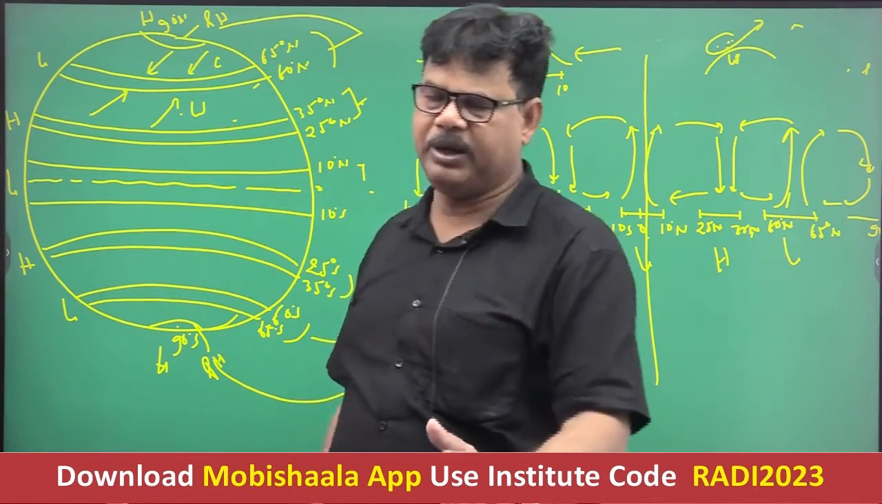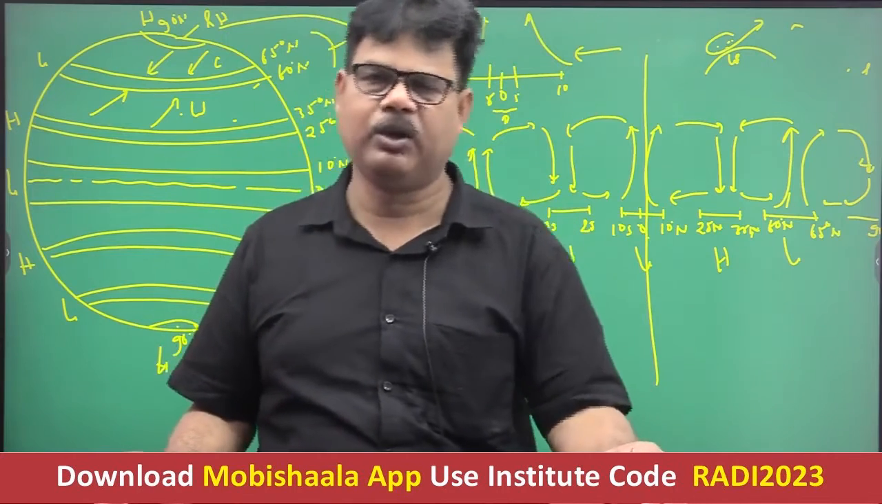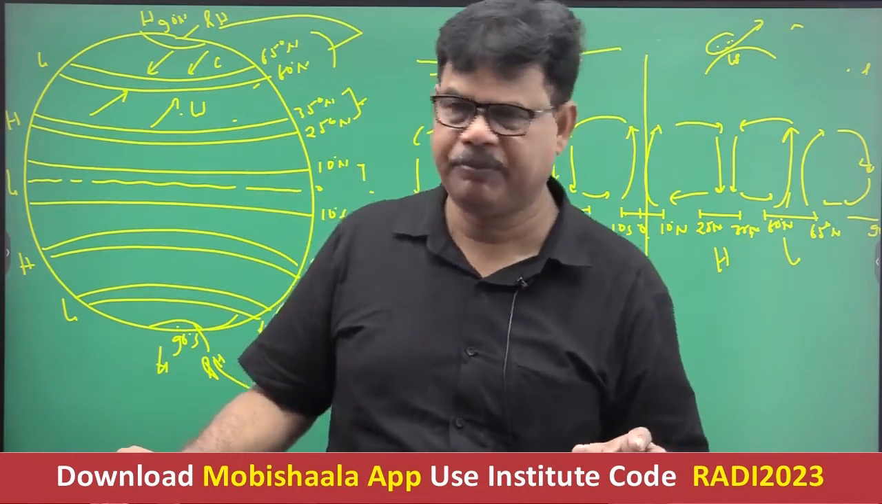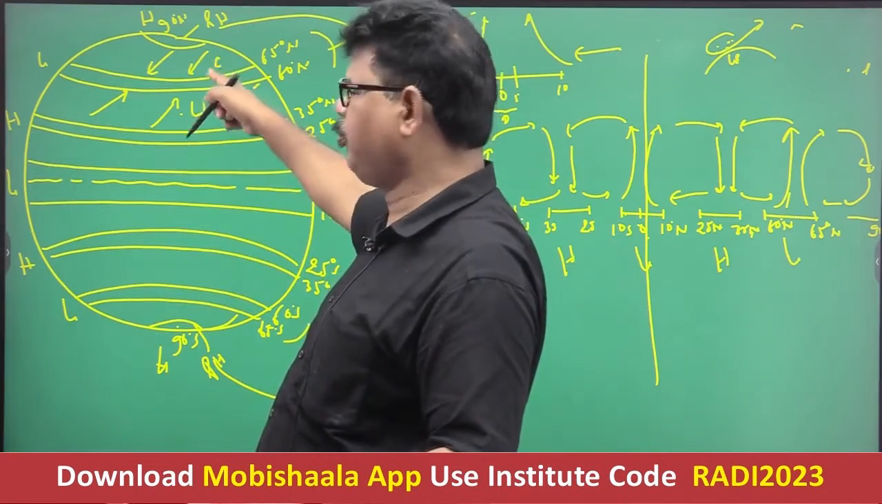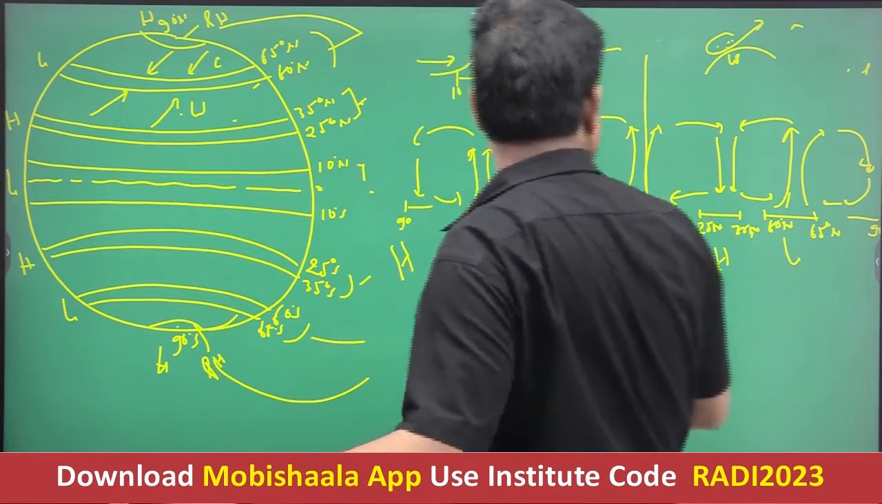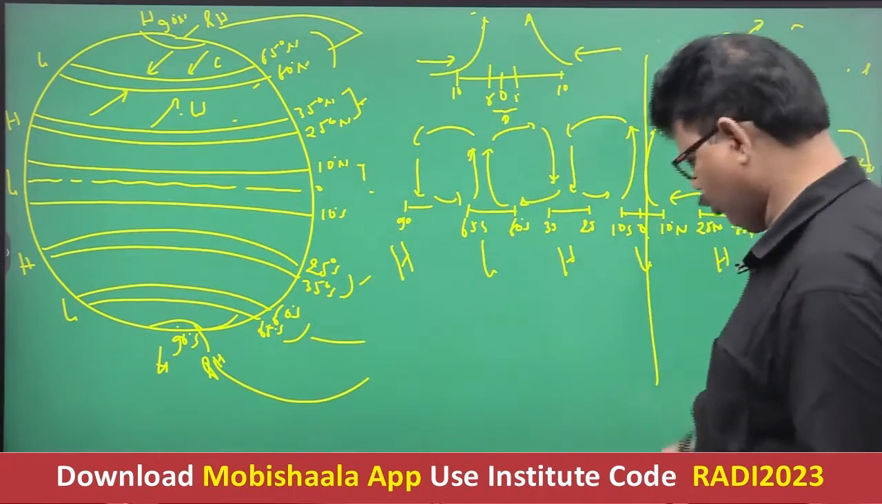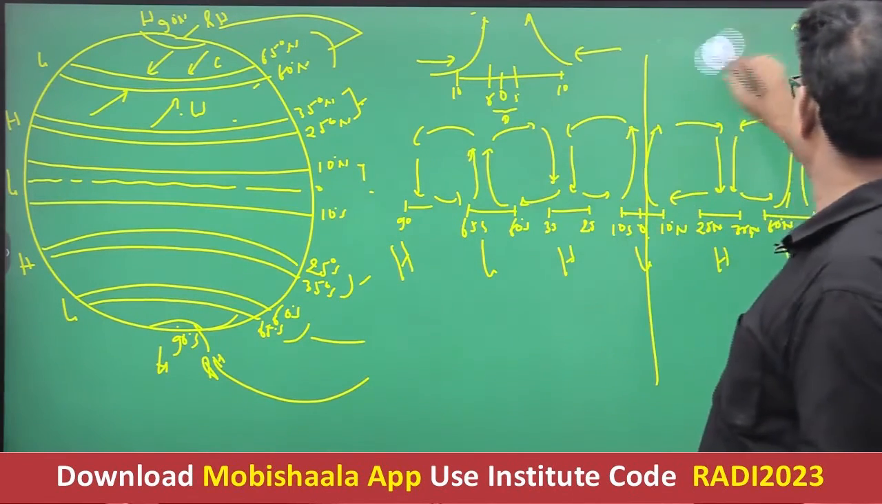You know that when two air masses having contrasting character converge along a line, then front formation occurs. So, as a result of convergence of westerly wind and polar easterly cold wind, front formation occurs in this zone, right? A front is formed in this zone.